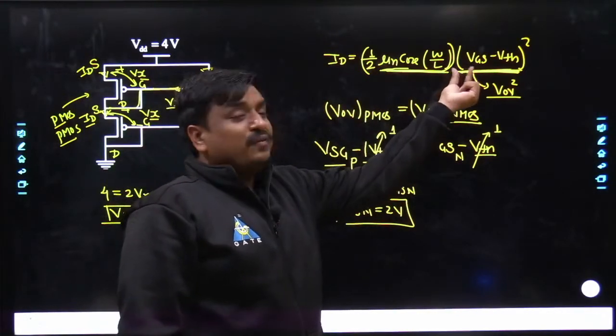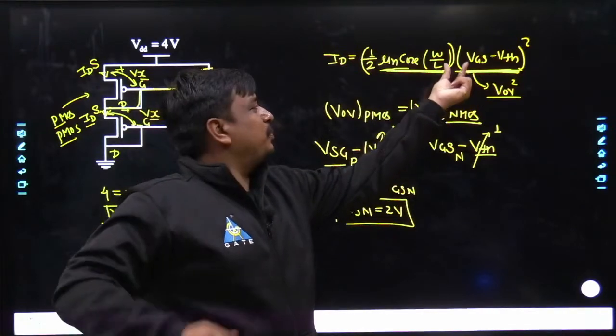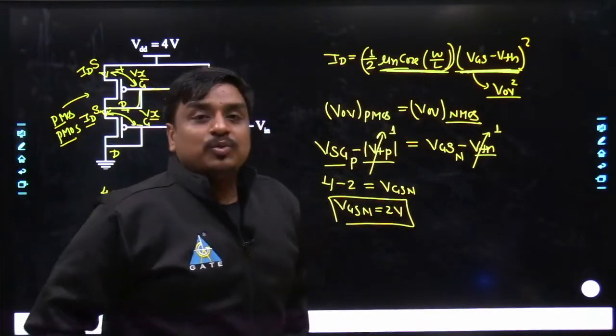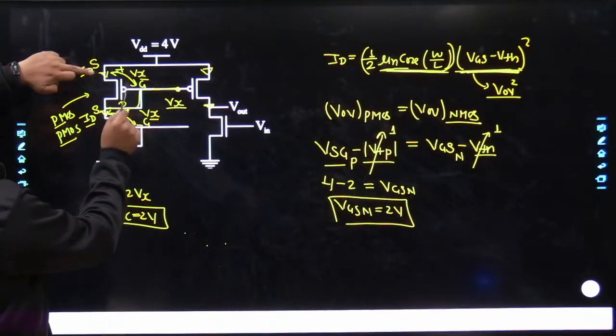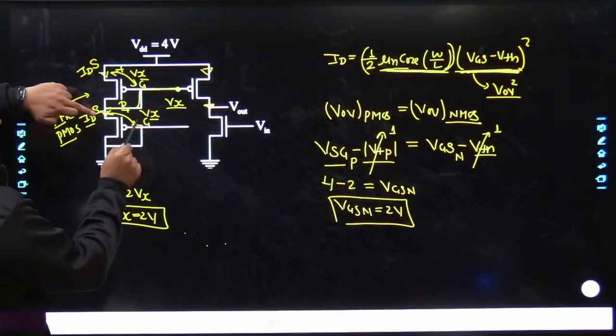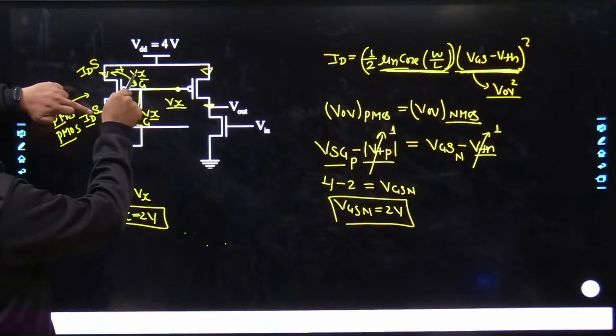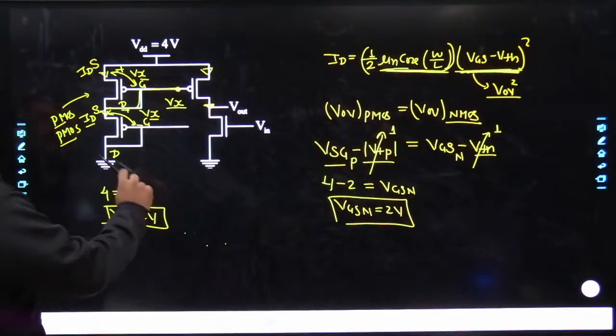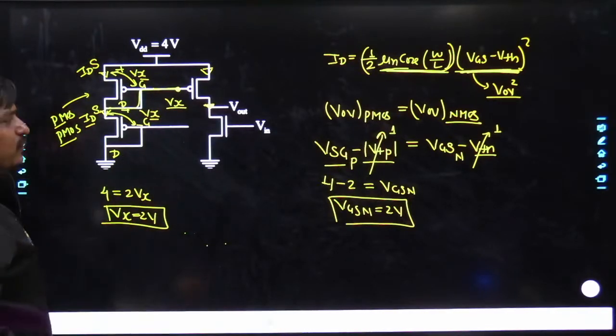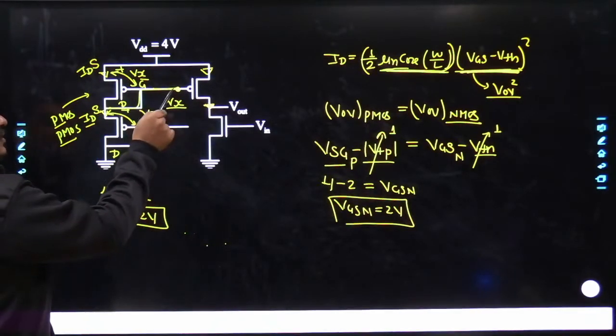That means the value of VGS, in case of PMOS the value of VSG, has to be the same. What does that mean? This is my source and this is my gate. Here it has been taken as Vx, here it has been taken as Vx. So obviously it's going to be 2 times Vx, which would be equal to 4 volt. The value of Vx is equal to 2 volt.